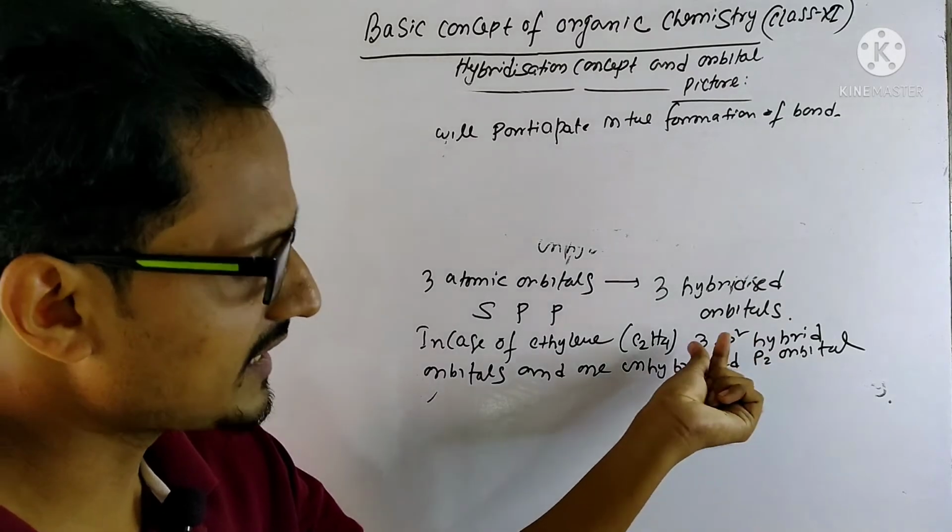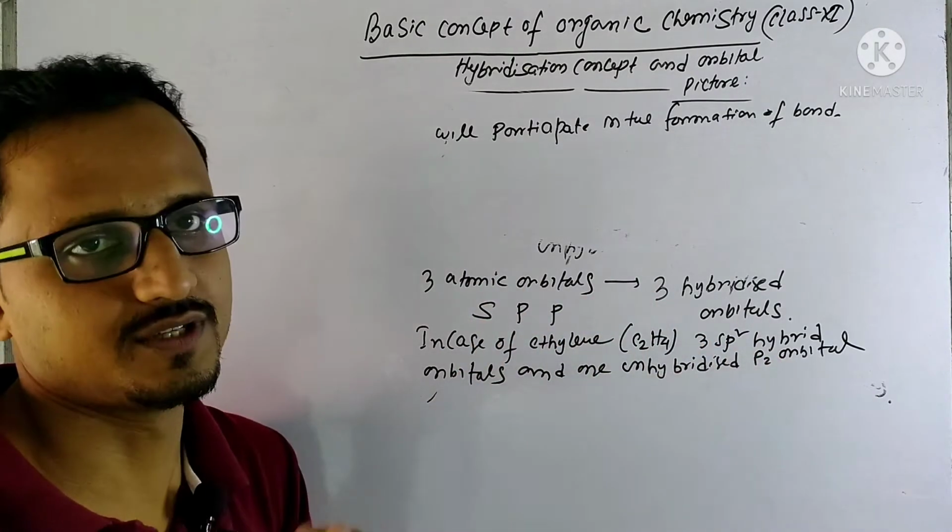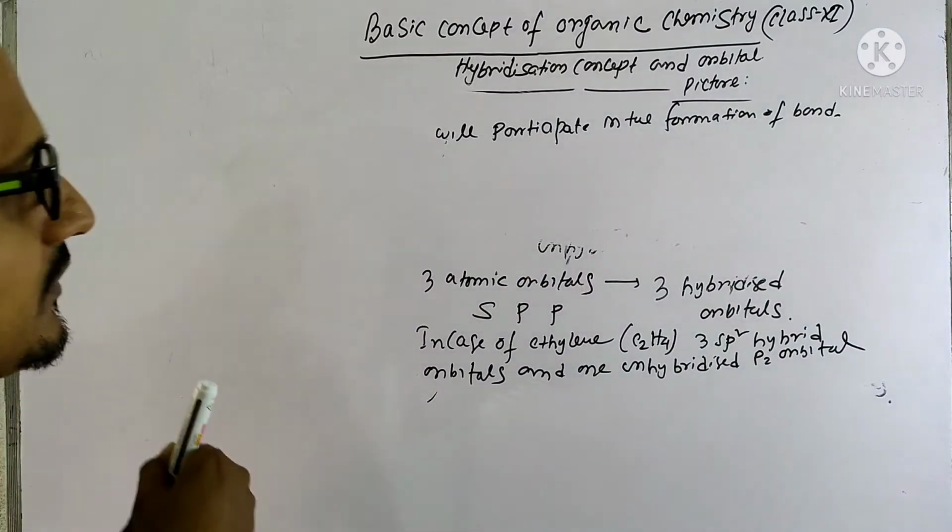Each carbon will have 4 orbitals, 3 sp2 and 1 pz orbital. Okay, so see how it will look.